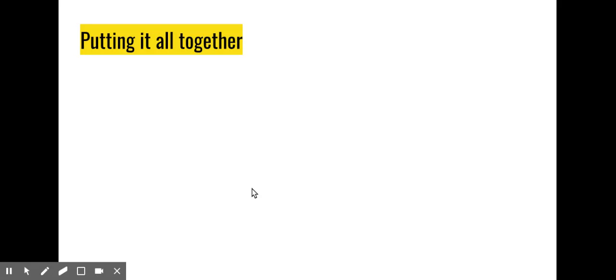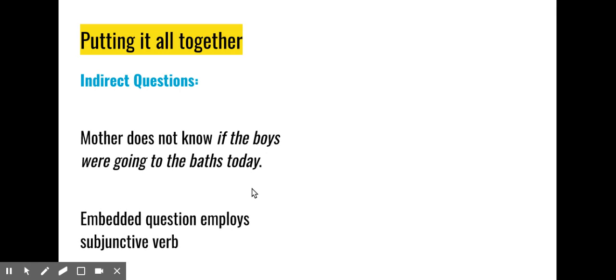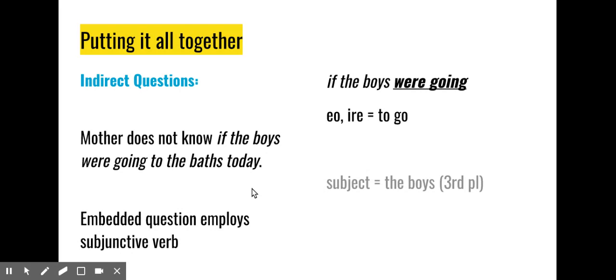So now we're going to put this all together. We have here an indirect question. Mother does not know if the boys were going to the baths today. The embedded question I've put in italics. That's what's going to employ the subjunctive verb. So "if the boys were going" is the form that we want. The verb to go is eo, ire. The subject is the boys, which makes it third plural. Therefore, the verb form that we're going to be creating is irent.